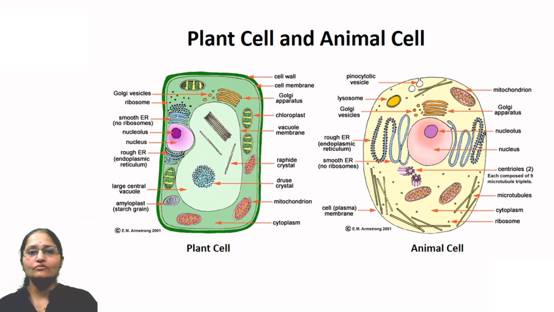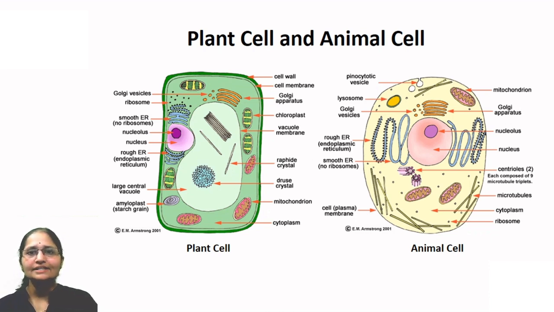There is one more very important structure present in the plant cell and absent in the animal cell, and that structure is the cell wall. See, in both cells, the cytoplasm is bounded by a thin membrane called the cell membrane. You can see there is a cell membrane in the plant cell, and a cell membrane is present in the animal cell also.